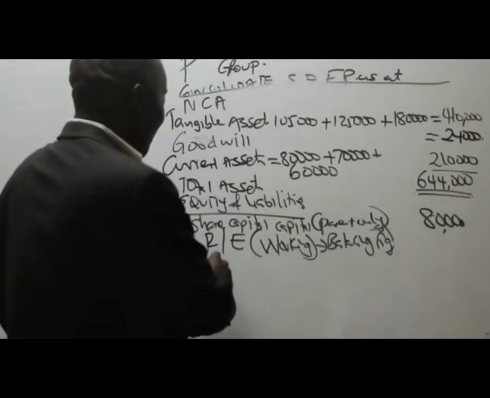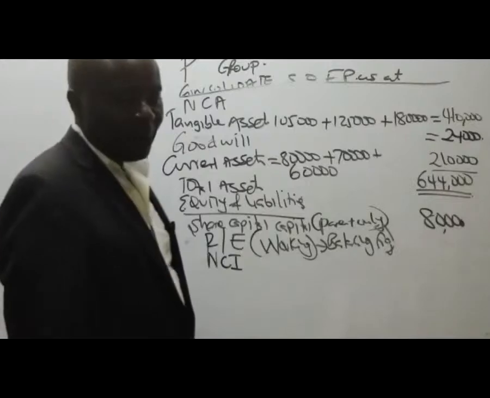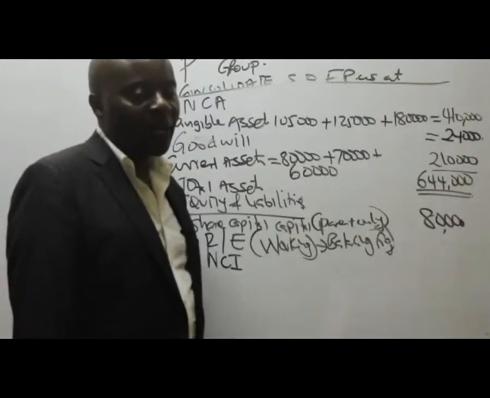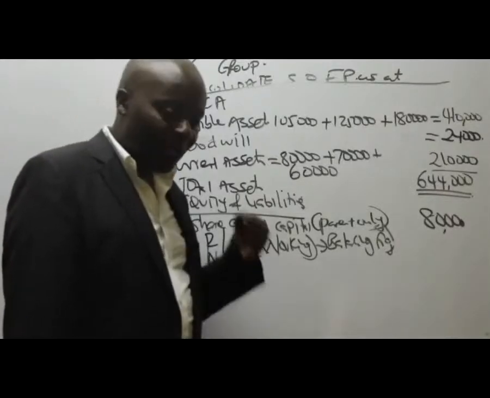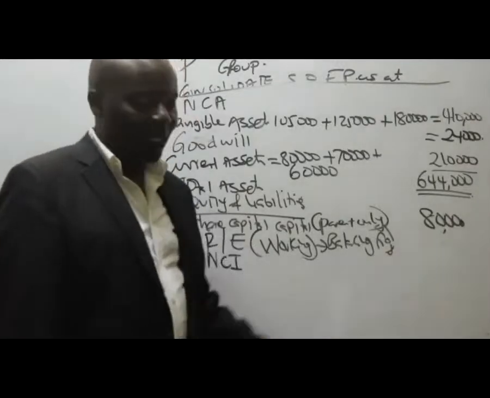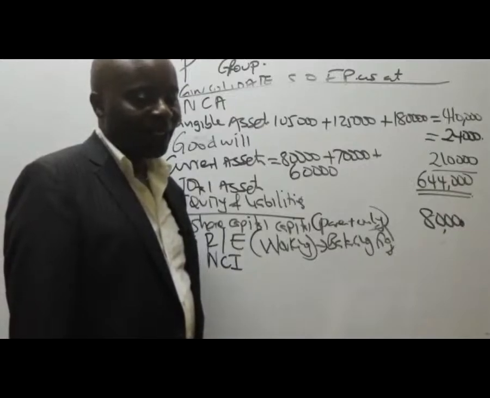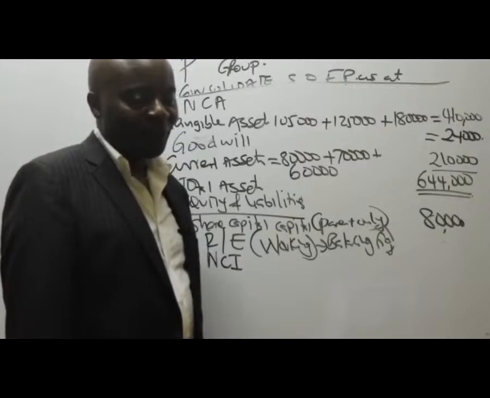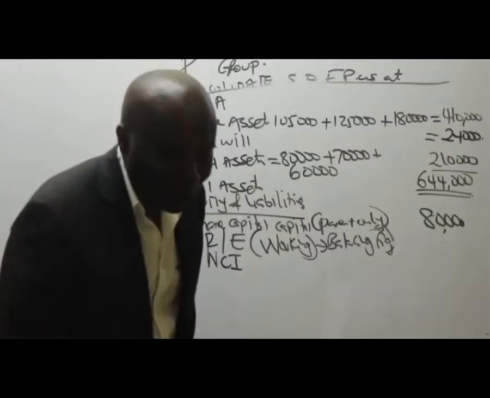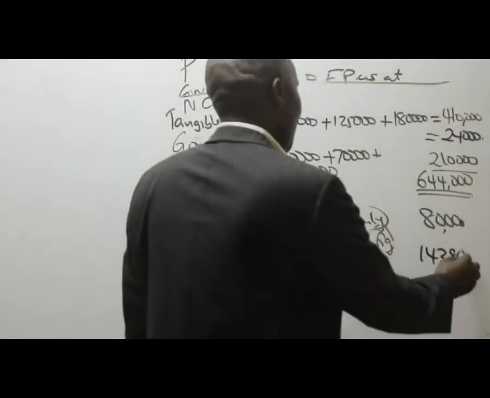NCI. These guys, it's like we owe them, but remember they can never come back to us for their capital. It becomes a permanent source of fund. So can somebody give us the NCI figure here? Is there somebody who is able to remind us the figure of NCI? 143,800. Thank you very much.